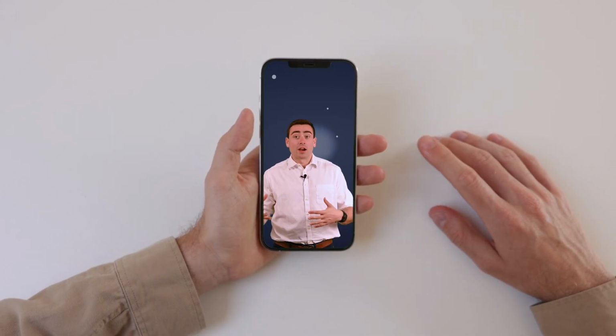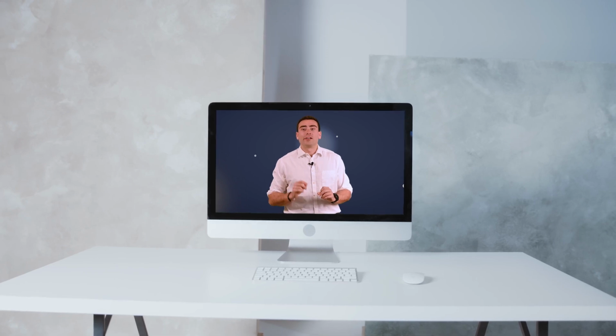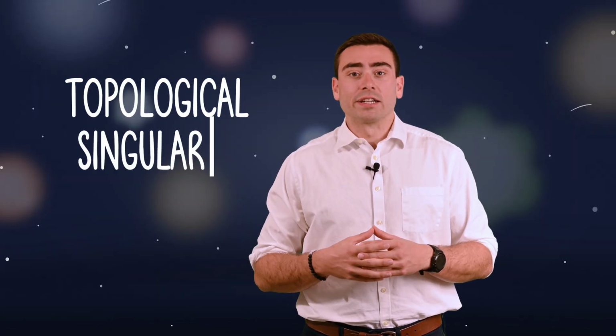Imagine sitting in front of your screen. Is there truly nothing between your eyes in this display? Or is there a hidden infinity, a realm so subtle and complex that it appears empty to our senses? A topological singularity combines these ideas, a hidden dimension of infinite complexity that looks like nothing at all.